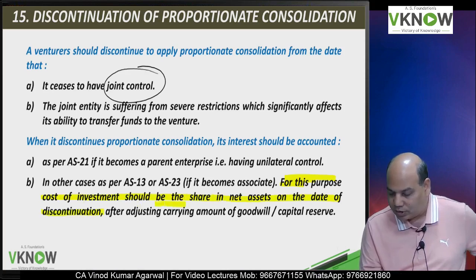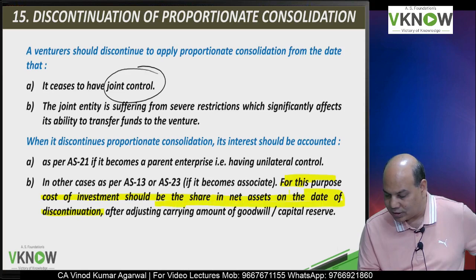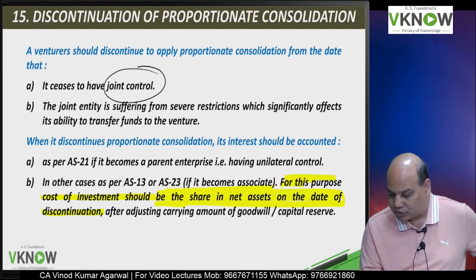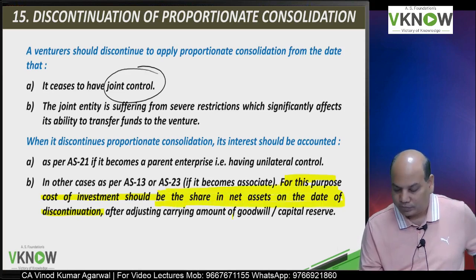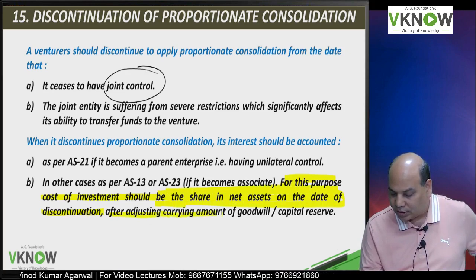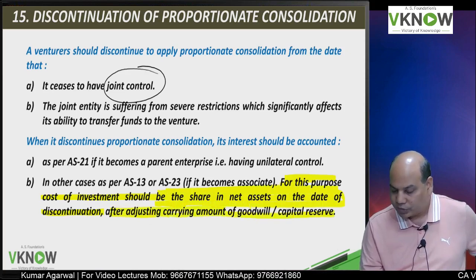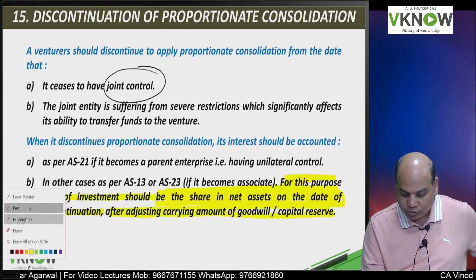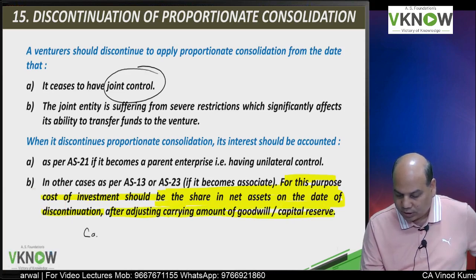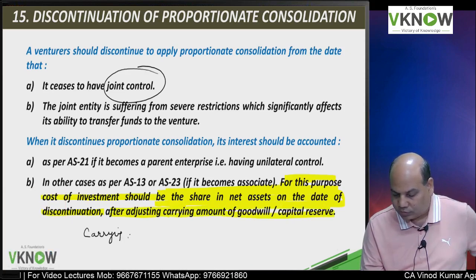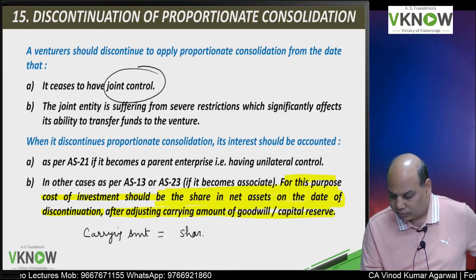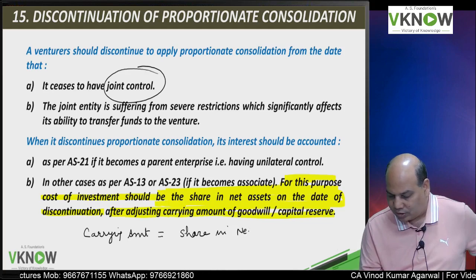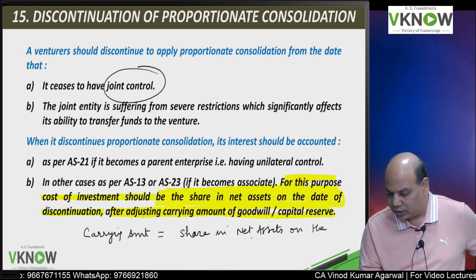You will calculate your share in net asset of the joint venture after adjusting the carrying amount of goodwill or capital reserve. So the carrying amount once you cease to have joint control will be equal to share in net asset on the date of discontinuation.